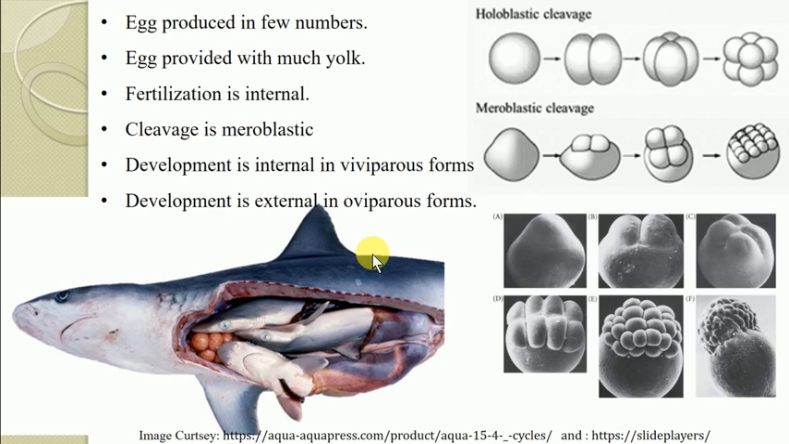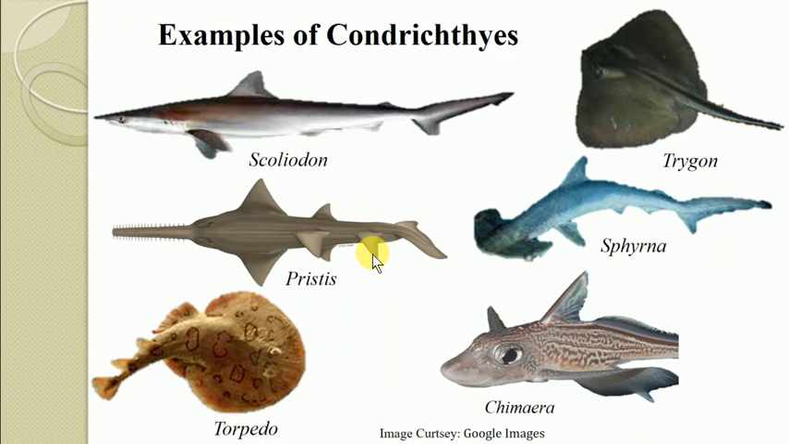So these are the characteristic features or the salient features of the class Chondrichthyes, also known as the elasmobranchs. Now a few examples of chondrichthyes are shown in this slide. The first example is Scoliodon, which is commonly known as the dogfish or Indian shark.